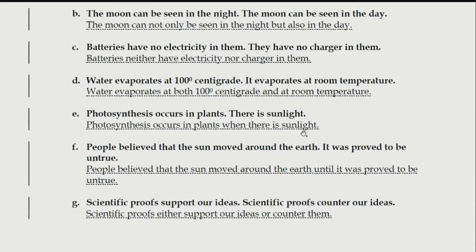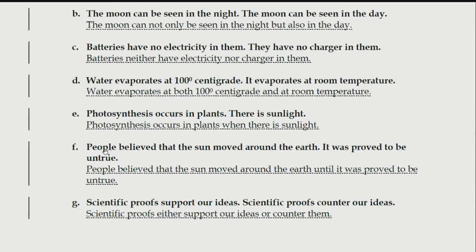And most of you know by now that plants require sunlight. And the reason for that is they prepare their own food. So, when there is sunlight, photosynthesis can occur. And joining these two sentences, it becomes photosynthesis occurs in plants when there is sunlight. जब ऐसा होता है तब ये हो सकता है.